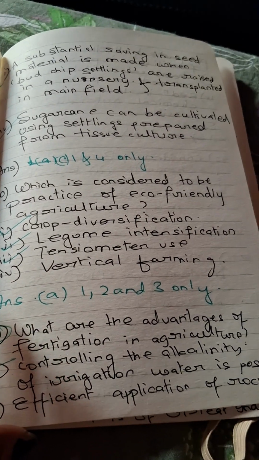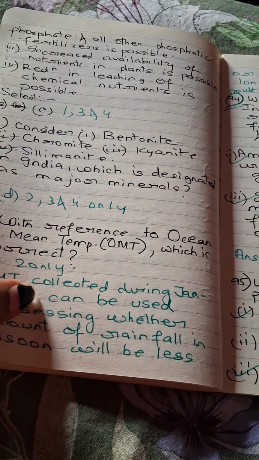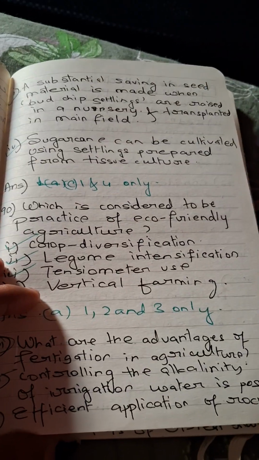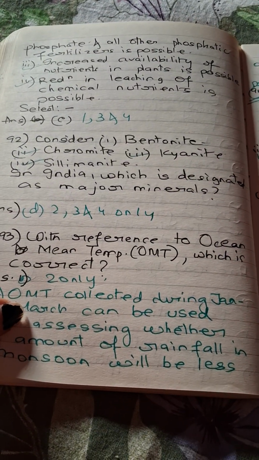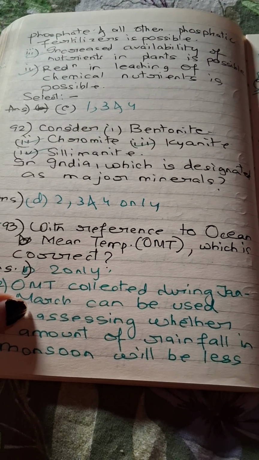Next question, what are the advantages of fertigation in agriculture? So the answer will be first, third and fourth, that is controlling the alkalinity of irrigation water is possible. Increased availability of nutrients in plants is possible. Reduction in leaching of chemical nutrients is possible.